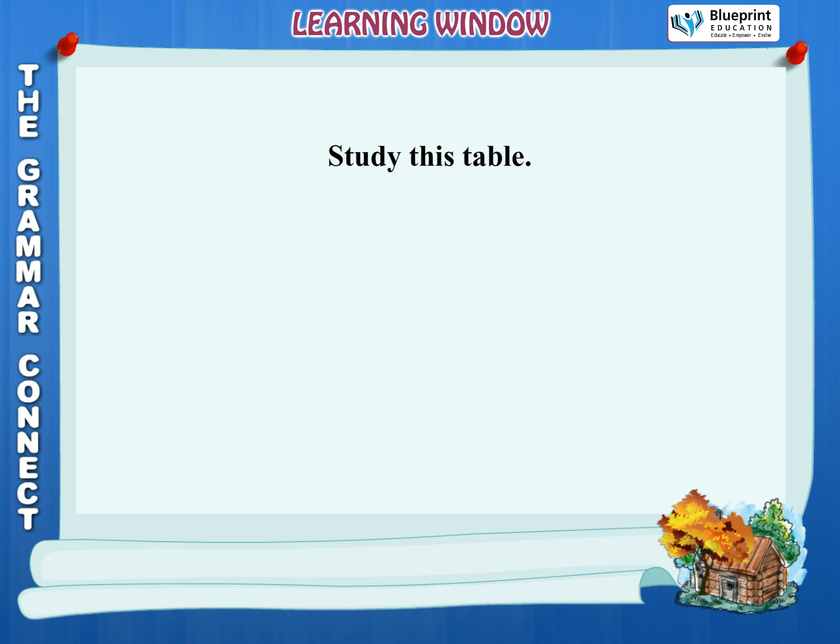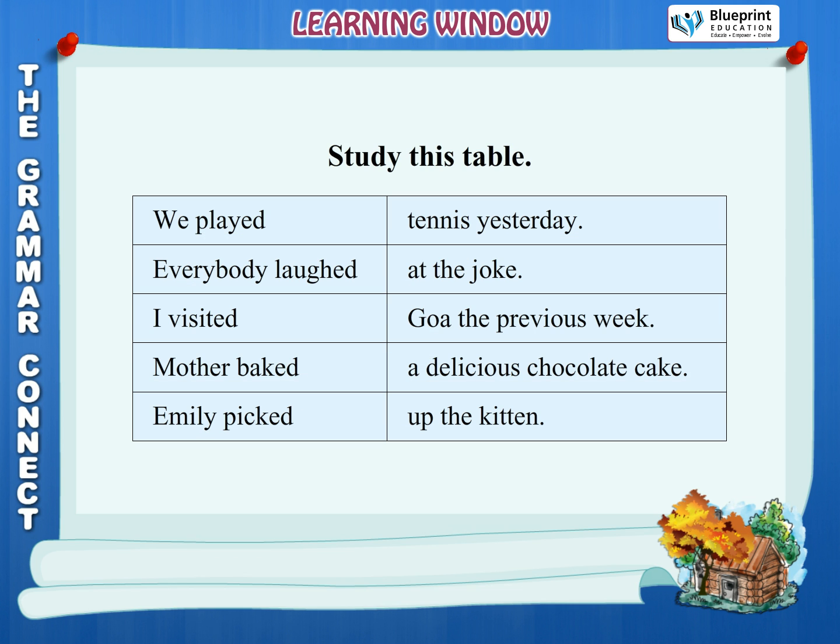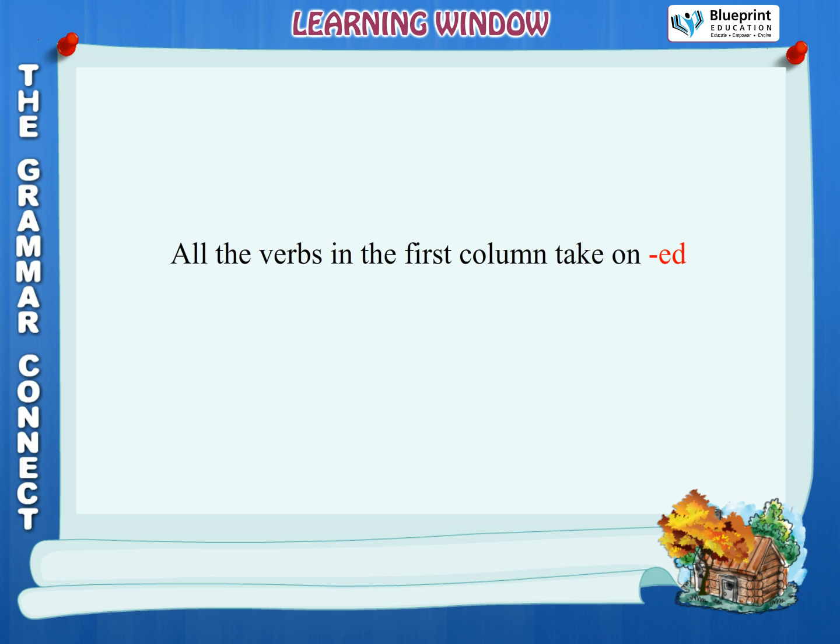Study this table. We played tennis yesterday. Everybody laughed at the joke. I visited Goa the previous week. Mother baked a delicious chocolate cake. Emily picked up the kitten. All the verbs in the first column take on ed to show that the action has already taken place.